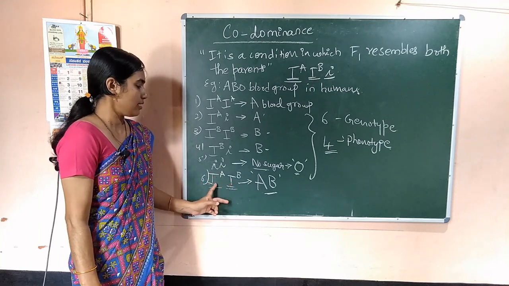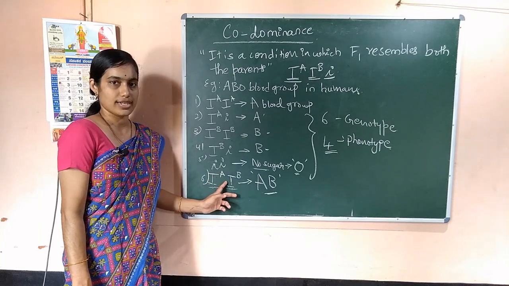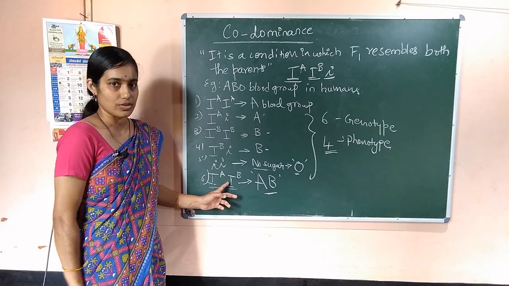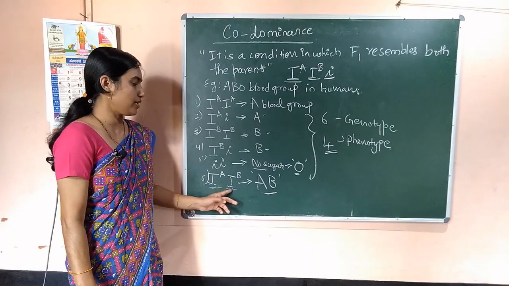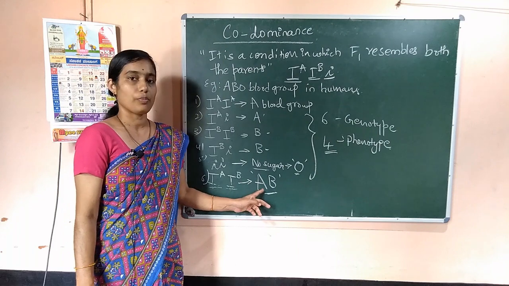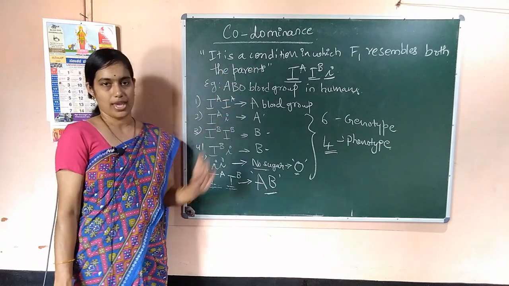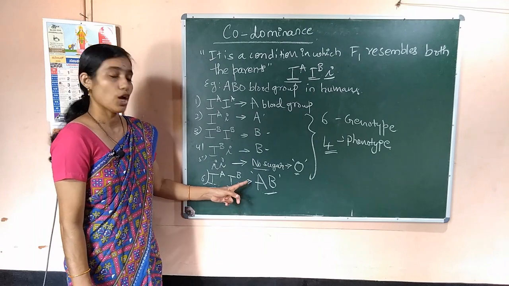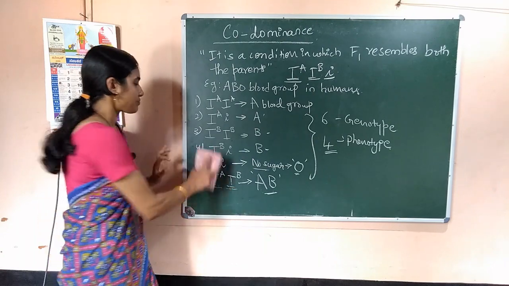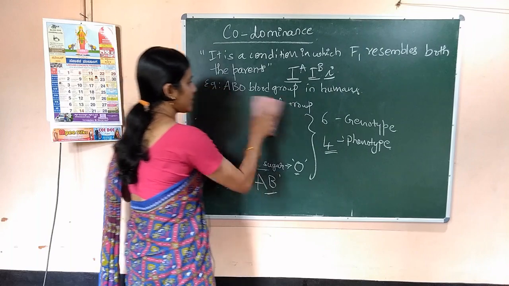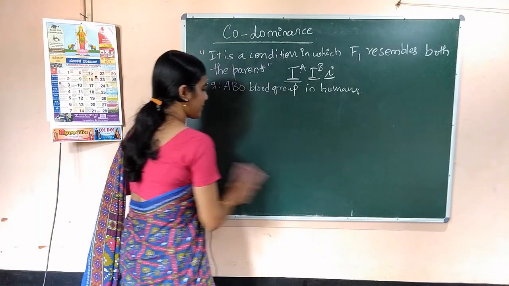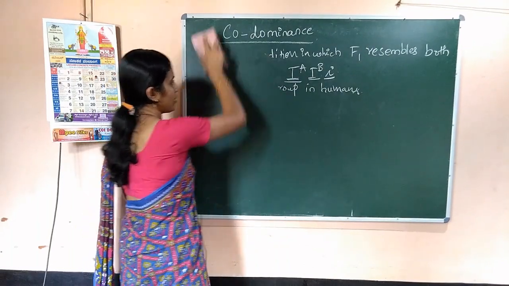This is because of codominance where the F1 resembles both the parents. That means here, this is the heterozygous condition. F1 is always heterozygous, right? So, this F1 resembles both the parents. This is codominance. Okay, you can write the chart like this. It's not necessary, we discussed already.